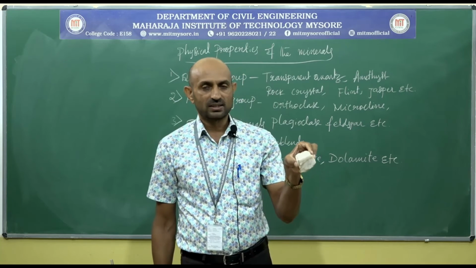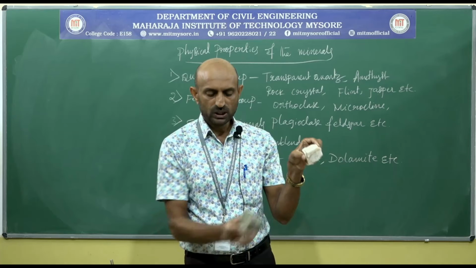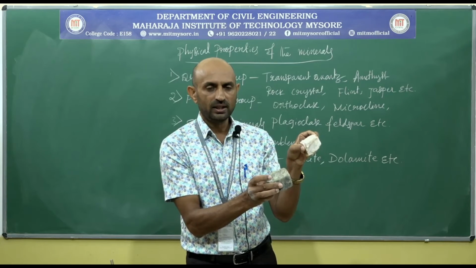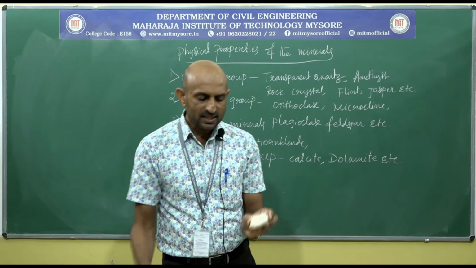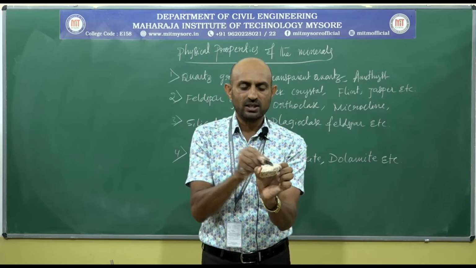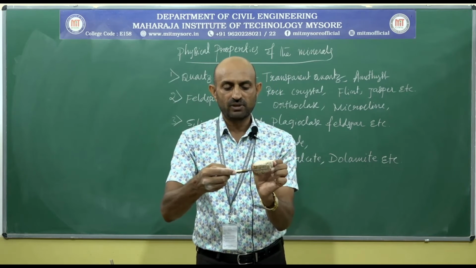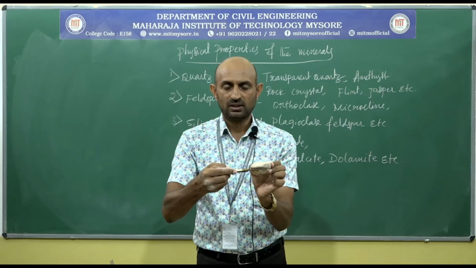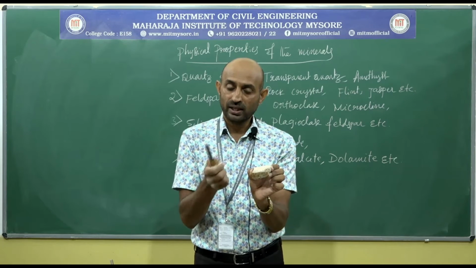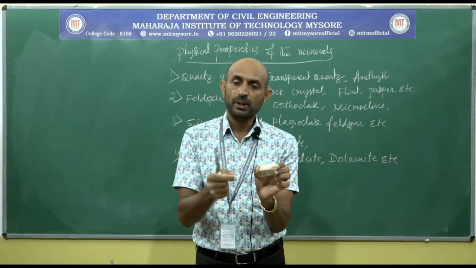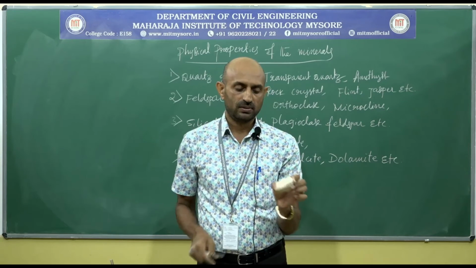Luster: how it reflects the light? Subvitreous. Both the minerals are going to reflect the light like subvitreous. Cleavages: there are 3 sets of cleavages. One is in this direction, another one is in this direction, another one is in this direction. When this mineral is broken into thousands of pieces, each fragment appears in the form of rhombus habit.